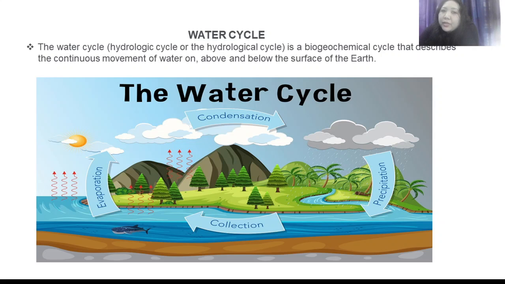And if the temperatures are lowered, then these clouds cannot hold any more water. They will burst open and precipitate as rainfall again on the surface of the earth. That process we call precipitation, and this rainwater is again collected on the surface of the earth, the process known as collection. This is how water is continuously cycling on the earth. The process we call the water cycle.